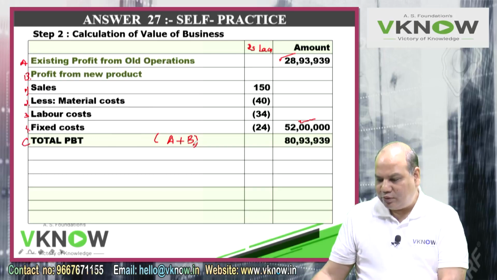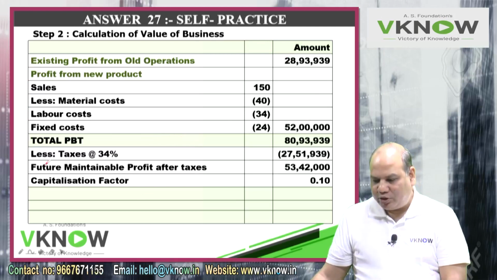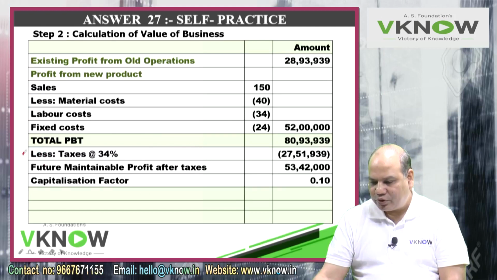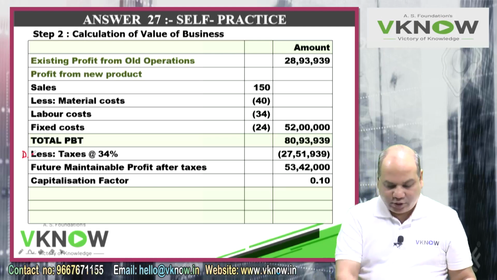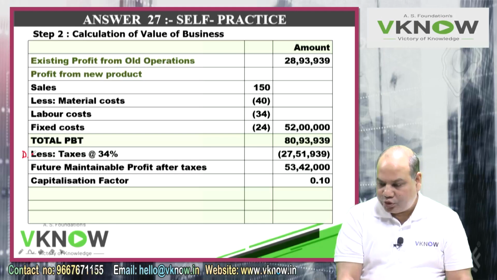Now the next line will be point D, less tax at the rate of 34%. So take on your calculator 80,93,939 into 0.34, which is 27,51,939.